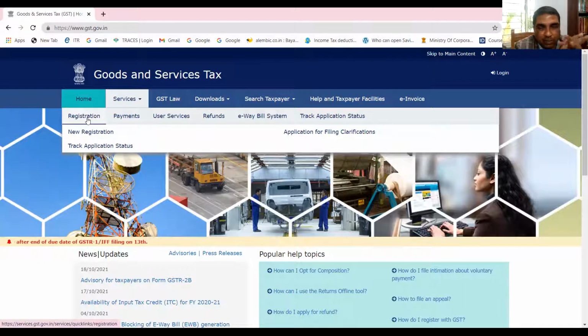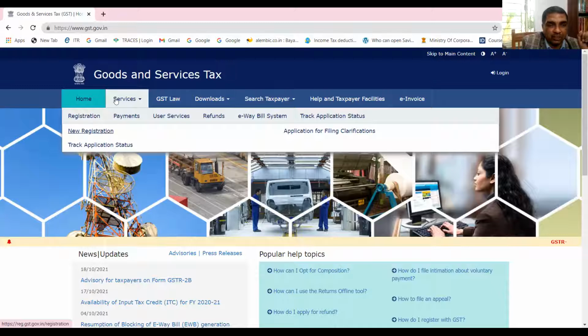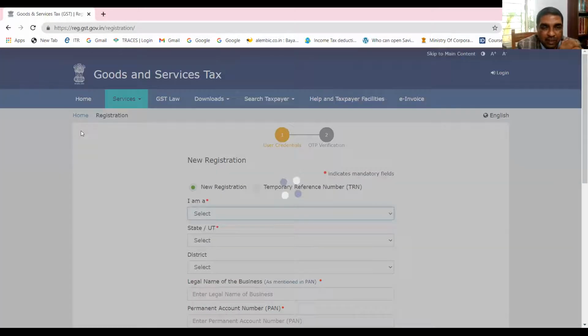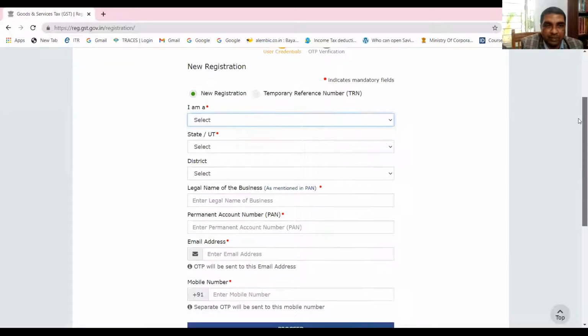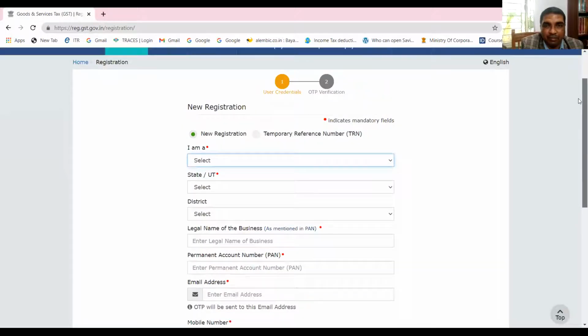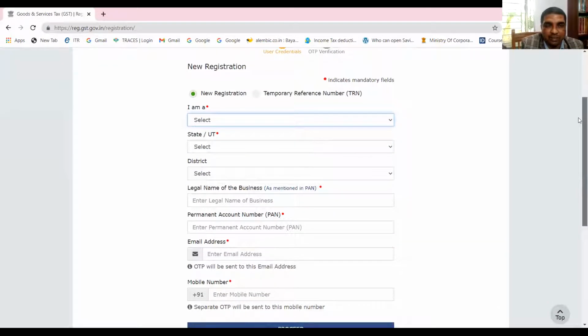Okay, can anyone of you volunteer for registration? We will not complete the registration process, just for a demo. Let us see. Let me go for this new registration. I can go from here. First, you see how to apply for registration. Now you see how to apply. This is the starting point. So if you want, you can write your name here.